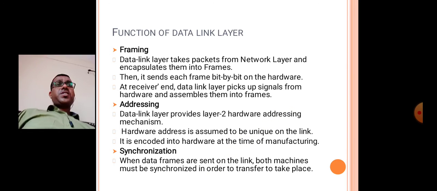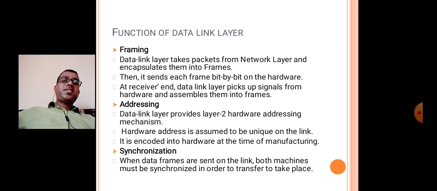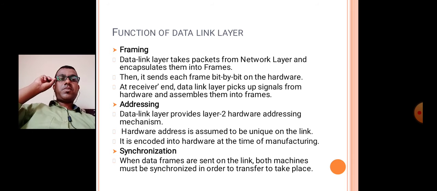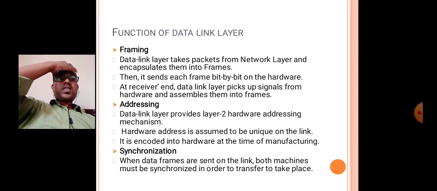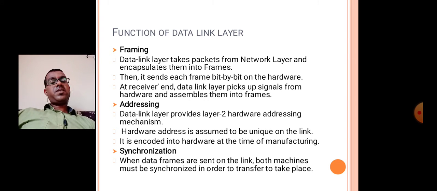There are a few functions of the data link layer. The first one is framing. The data link layer takes the packets from the network layer and encapsulates them into frames, and it sends each frame bit by bit on the hardware. At the receiver end, the data link layer picks up signals from the hardware and assembles them into frames.